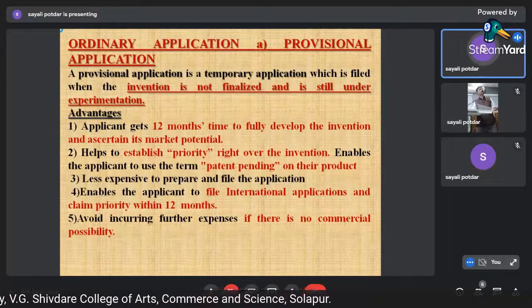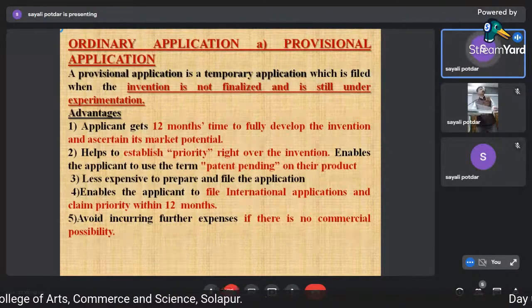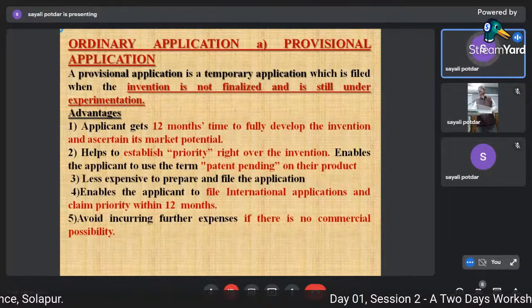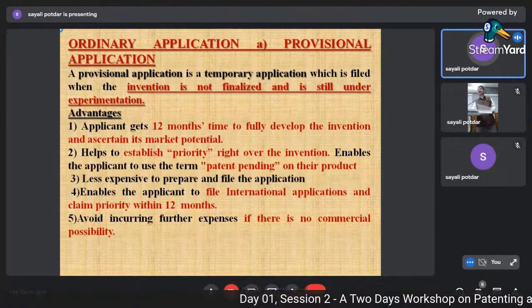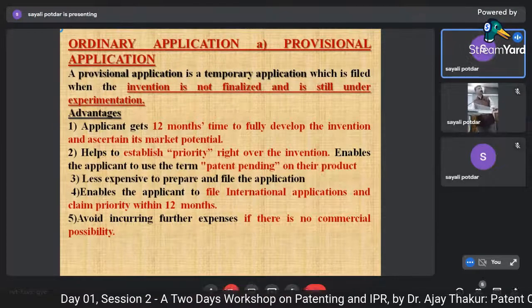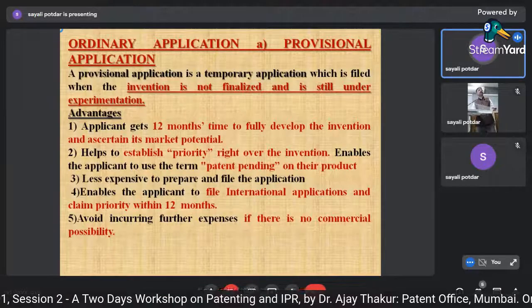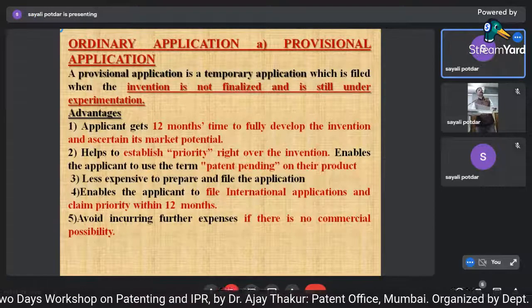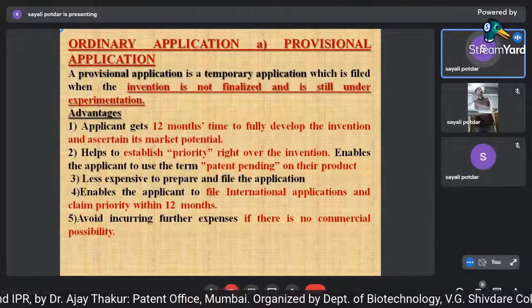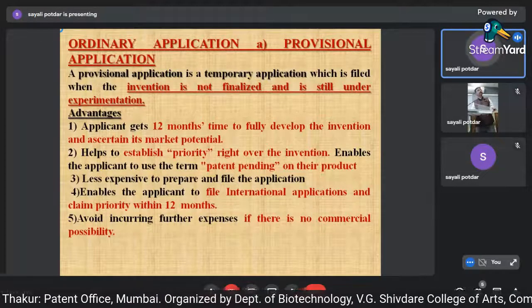The applicant gets 12 months to fully develop the invention and ascertain its market potential. You can see whether you can have a market in different countries or whether there is feasibility in proceeding with the application. It also helps in establishing priority, and enables the applicant to use the term patent pending on their product.